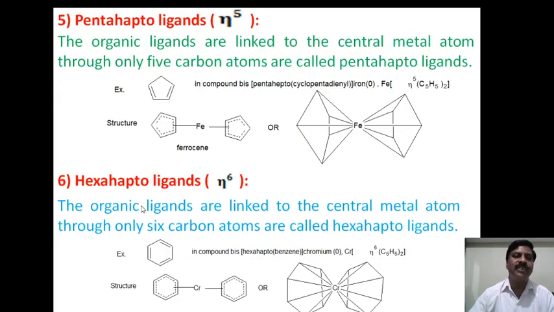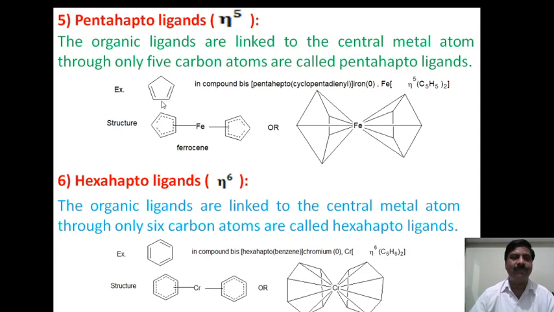Now next comes pentahepto ligands. Penta means 5, and when 5 carbon atoms are linked directly to the central metal atom, it is called a pentahepto ligand, also abbreviated as eta to the power of 5. Organic ligands linked to the central metal atom through only 5 carbon atoms are called pentahepto ligands. An example is cyclopentadiene.